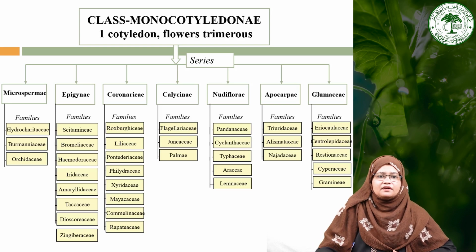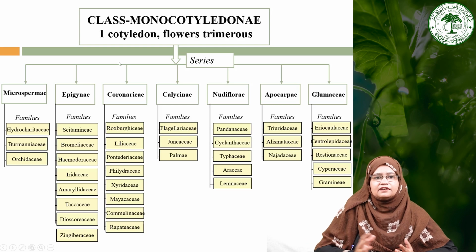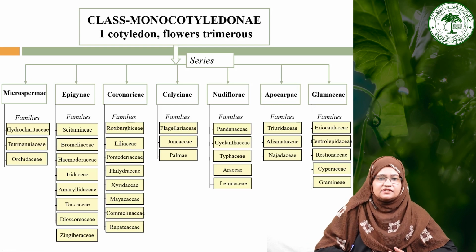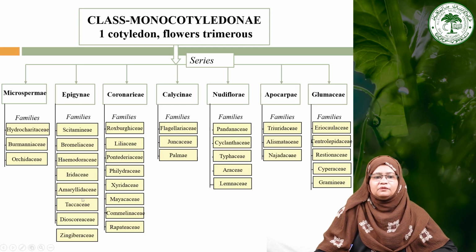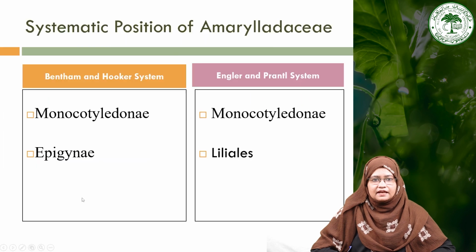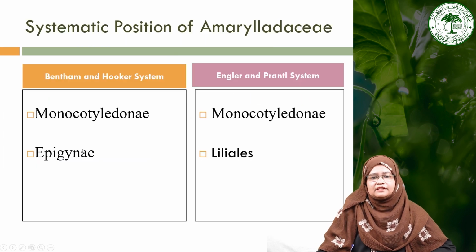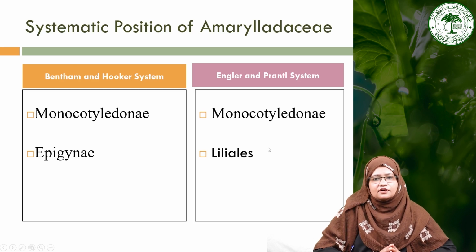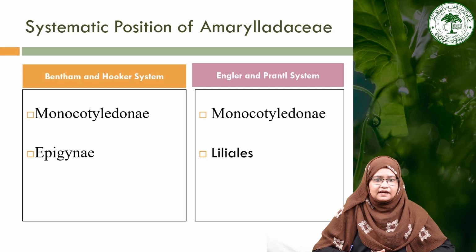So the Monocotyledone, as we have seen, generally have one cotyledon and flowers are trimerous in nature, and particularly Epigyne have an inferior ovary, and that family we are going to learn today, that is the Amaryllidaceae family. So this is the systematic position given by Bentham, and according to Engler and Prantl, this family is also placed in Monocotyledone, and here the order is Liliales. As we have discussed earlier, Engler and Prantl also did not subclassify the Monocotyledone into subclasses. So the order that comes is the Liliales order.